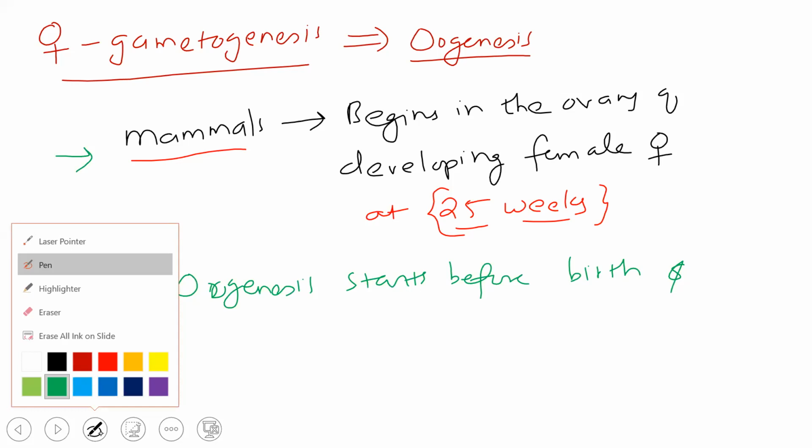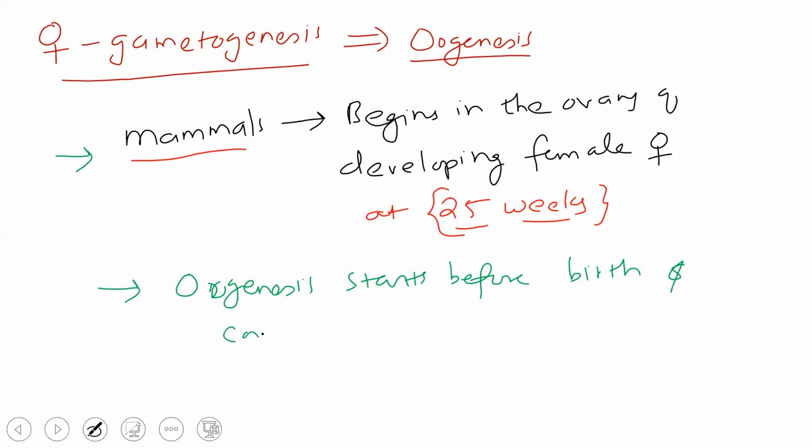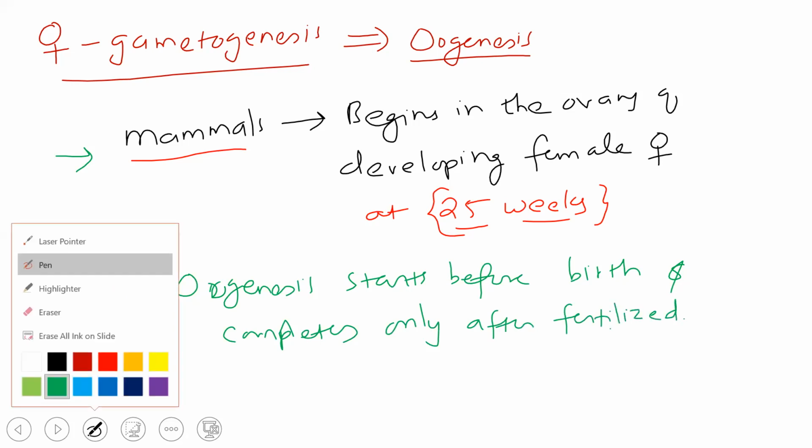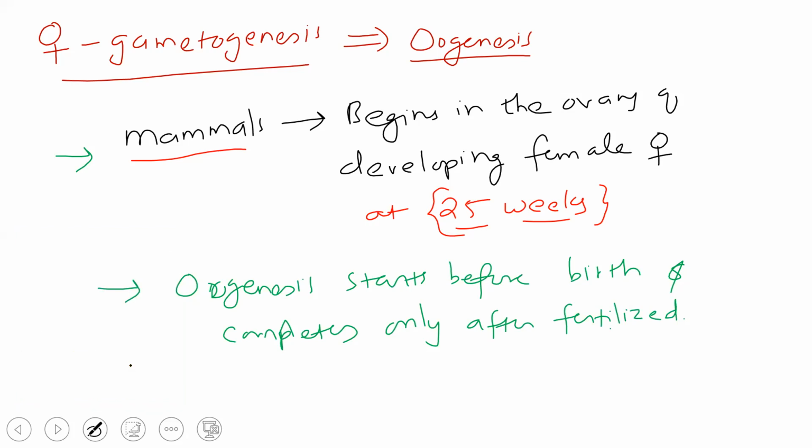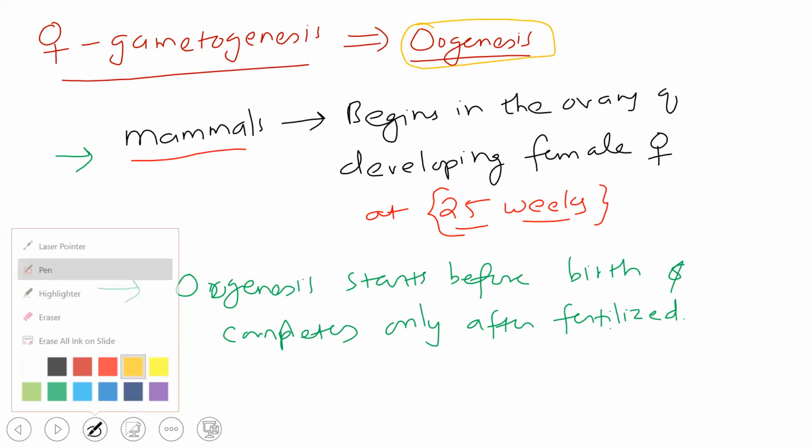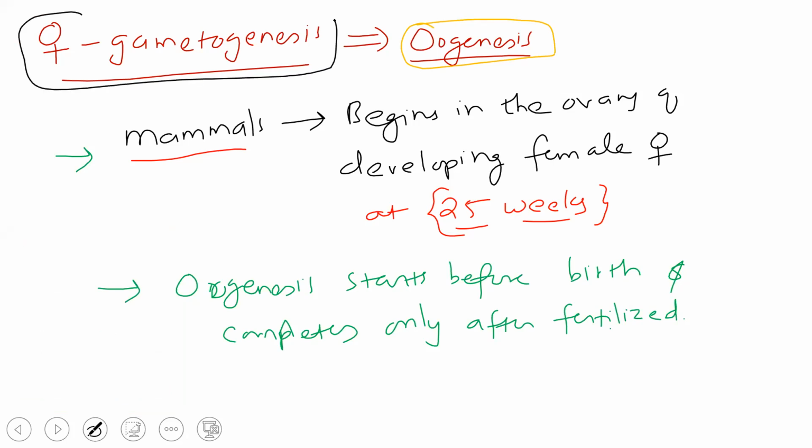It completes only after fertilization. So when this embryo develops into an adult and when she bears a child, then it will get over. This is what we are talking about, oogenesis.